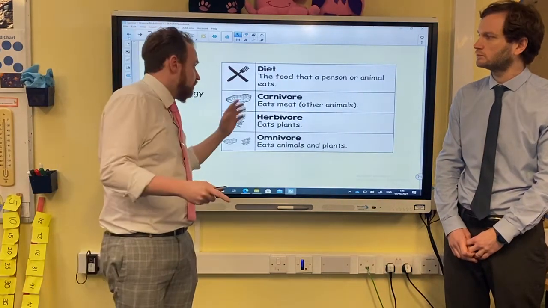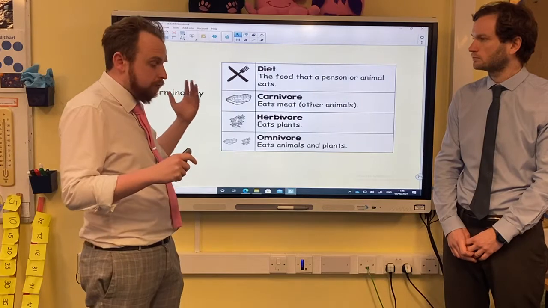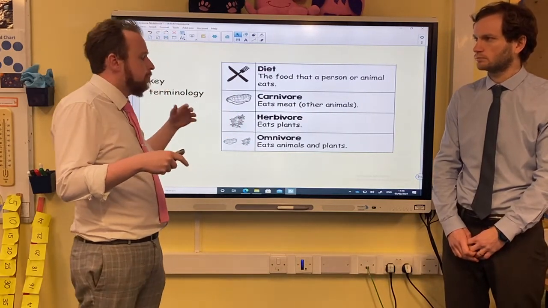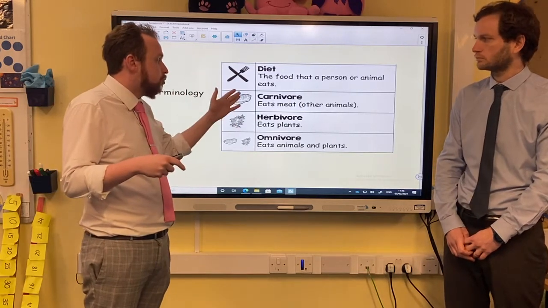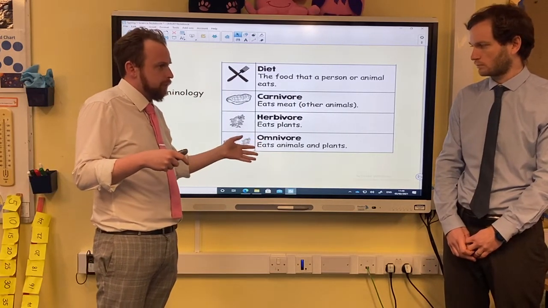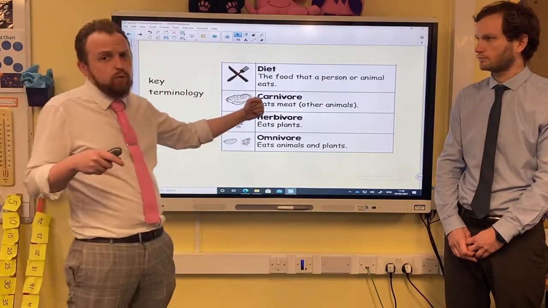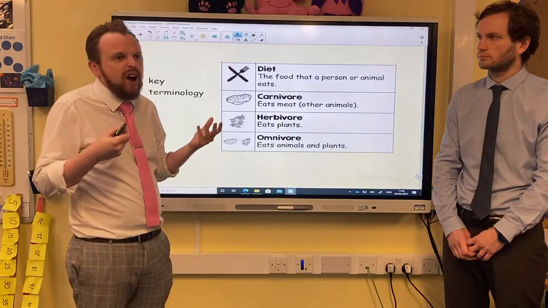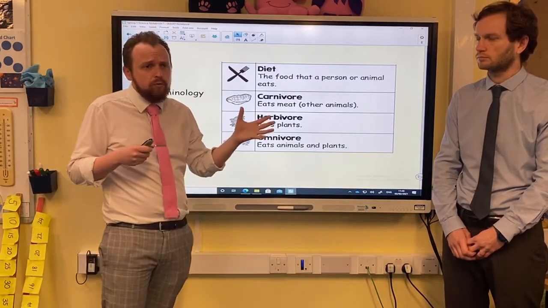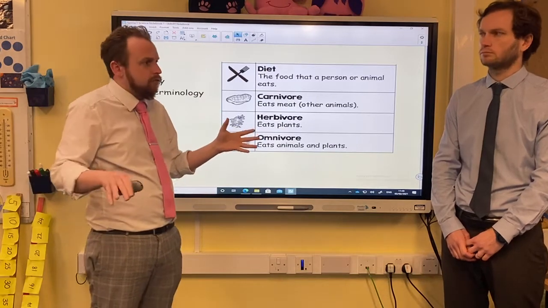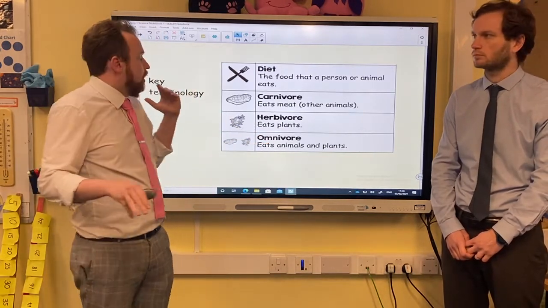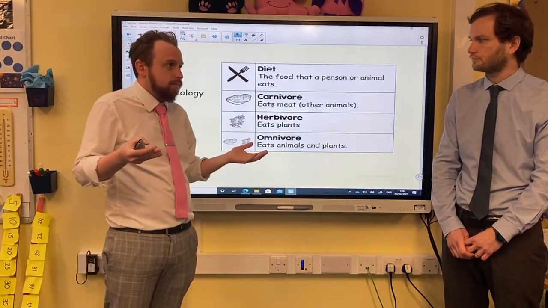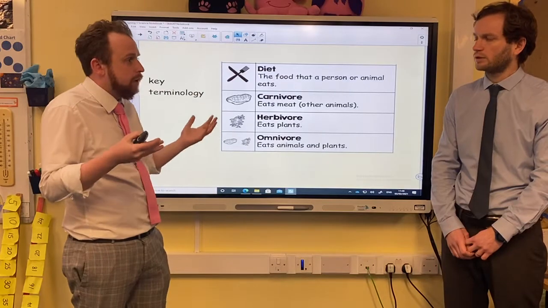Now, the next three terms, I hope you are familiar with. You certainly covered them last year when you were in school. But just to remind us, we've got carnivore, herbivore, omnivore. If you're a carnivore, that means you only eat meat, and by that, you mean other animals. So carnivores are animals that exclusively eat other animals. Herbivores are animals that only eat plants.